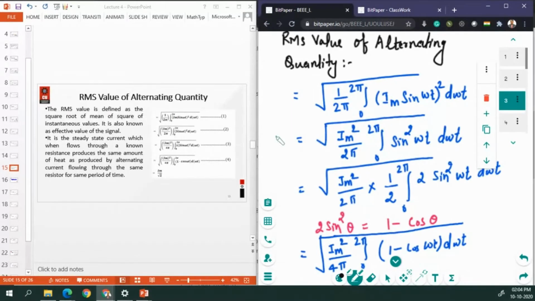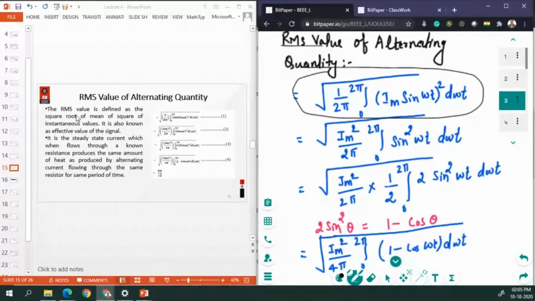So this is our complete signal. What do we mean by root mean square value? Root mean square value means the square root of the mean of the square of the instantaneous value. So this is our instantaneous value.